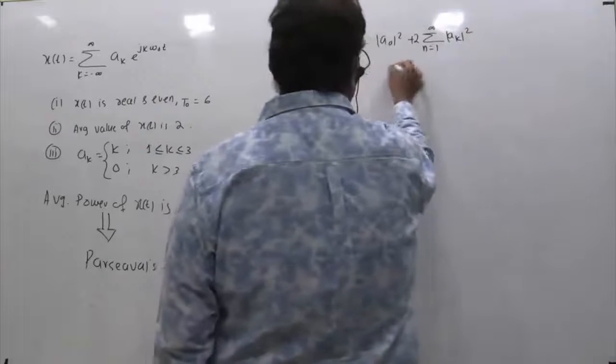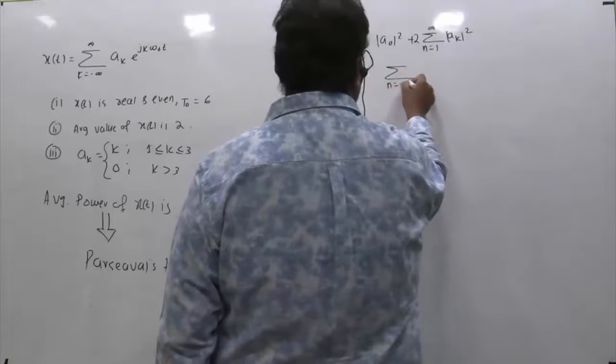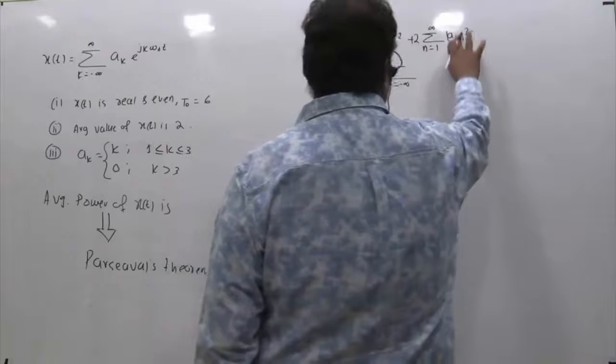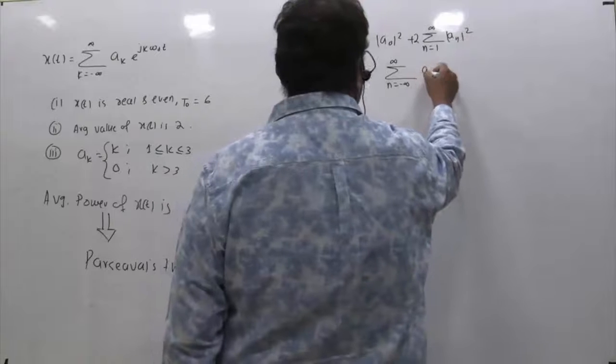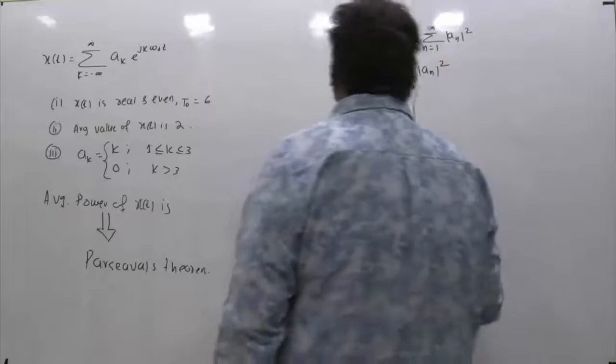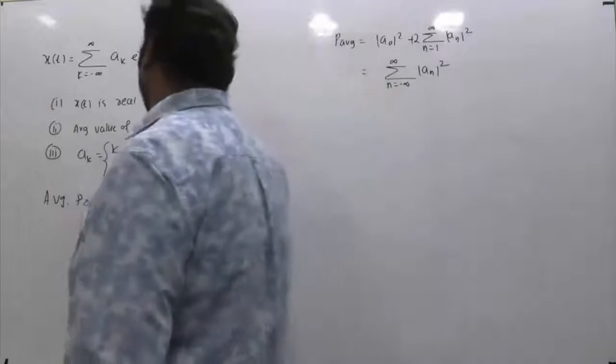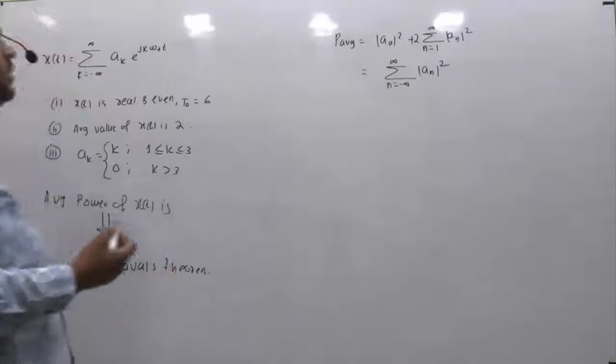Or in simple language, this is simply the summation of n from minus infinity to plus infinity of mod of an whole square. So both of the formulas are equivalent. So we have to use this formula.